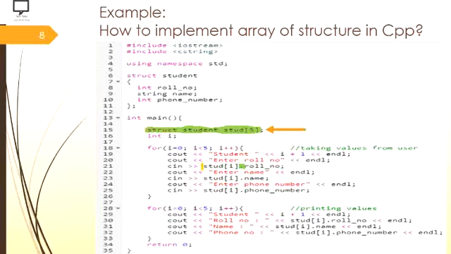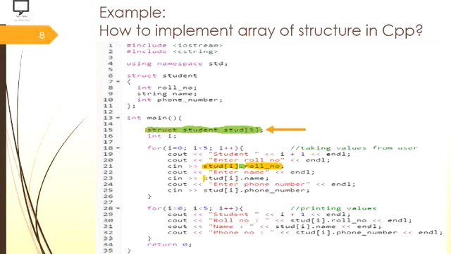Whenever we are supposed to access any member of the structure, we use the name of the variable along with the subscript, that is the ith student. So student[i], when i is equal to 0, is the 0th student, and then the roll number. Here you can see that I have used the member as well, because we access the member of a structure with the help of the dot operator. It means that I am accessing the roll number of the 0th student.